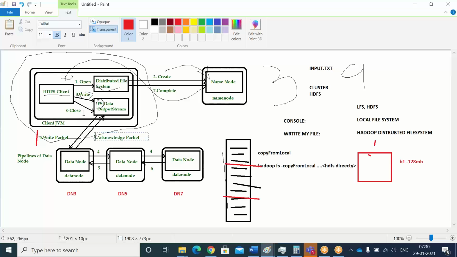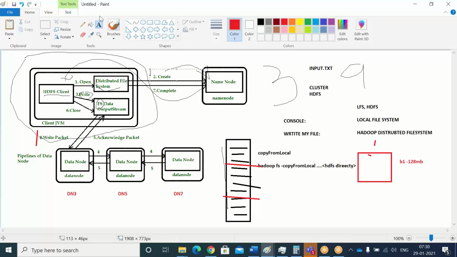Once everything is done, it will close the create request. This has been already created, right? The create request will be closed by the HDFS client and it will communicate again to your name node. Why does it have to communicate to the name node again?